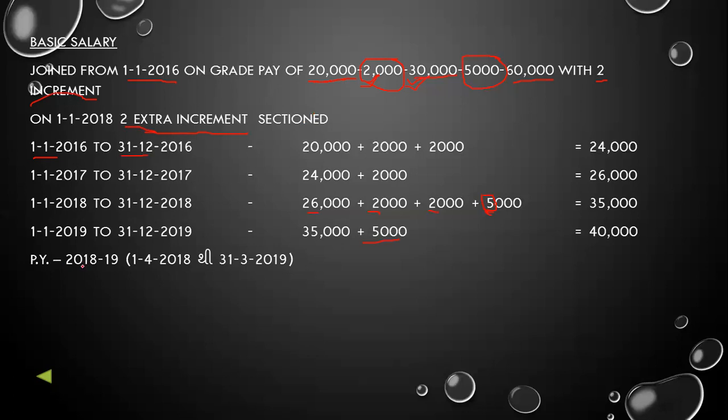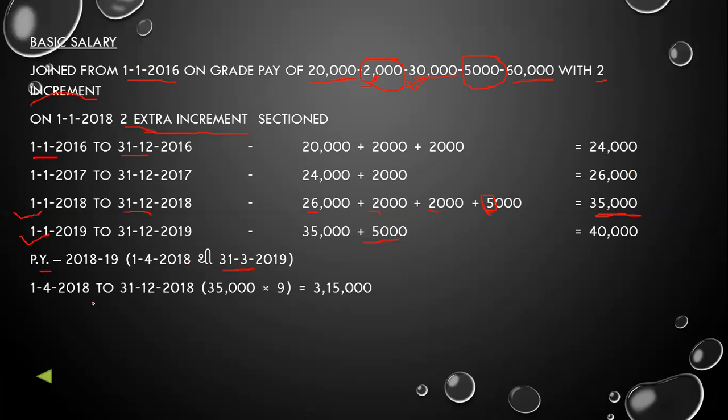the previous year is 2018-19. So the date will start on 1st April 2018 and it will end on 31st March 2019. So now we have the salary of 35,000 during the year 2018 and we have the salary of 40,000 during the year 2019. But we will consider this salary according to the months of the previous year. So now 1st April 2018 to 31st December 2018, this 35,000 will be calculated per month salary.